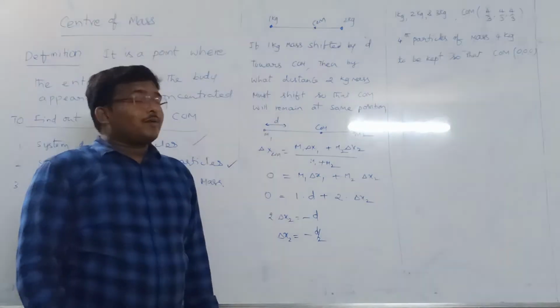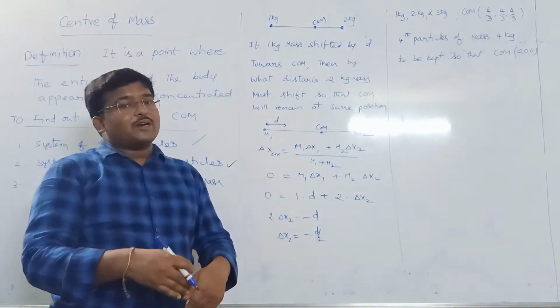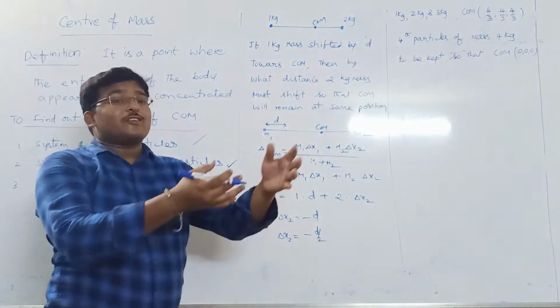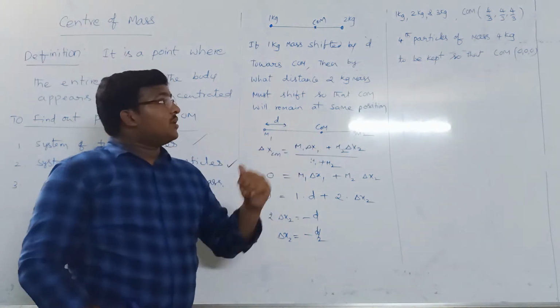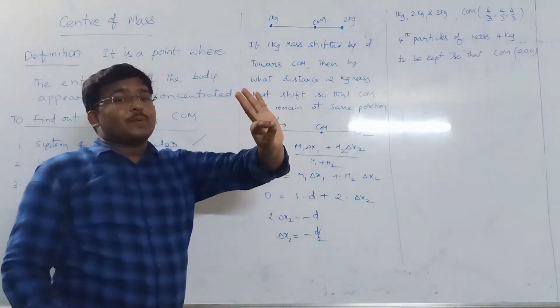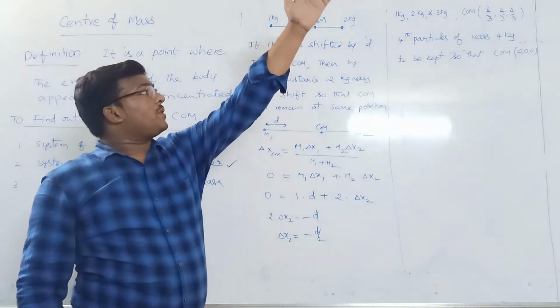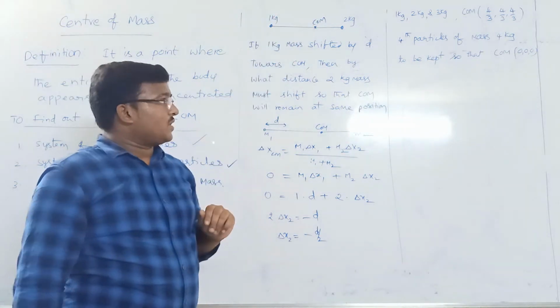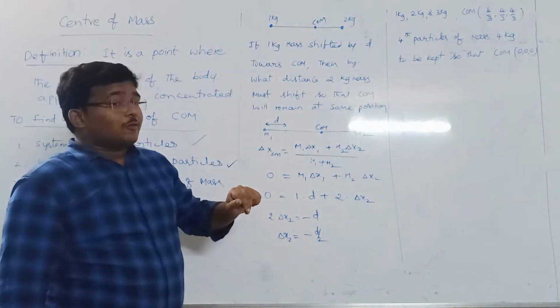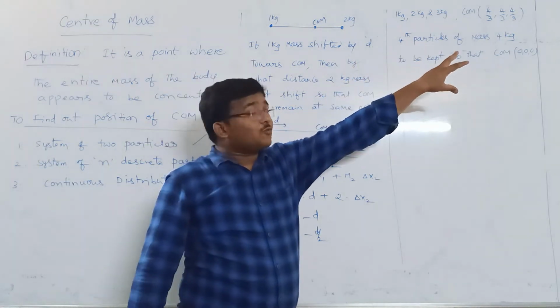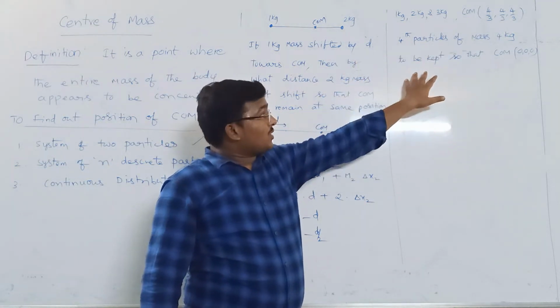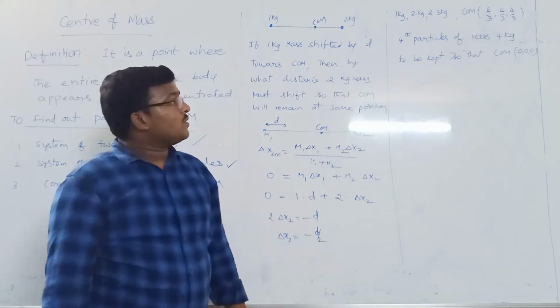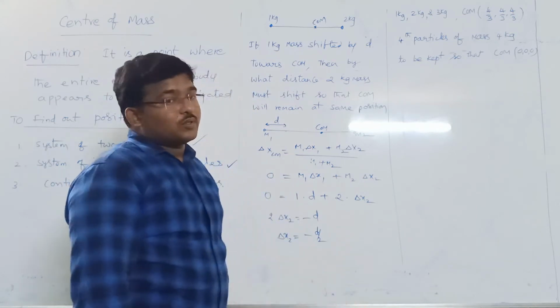So where we need to keep the fourth particle of 4 kg so that the center of mass will come to origin. Initially for the three particles the center of mass is at 4 by 3, 4 by 3, 4 by 3. But now they are asking where the fourth particle of mass 4 kg is to be kept so that the center of mass will come to origin. Now how to do this one?